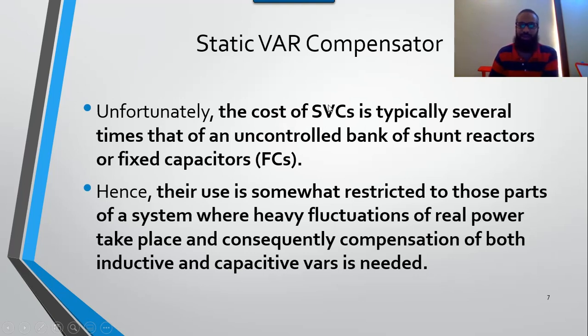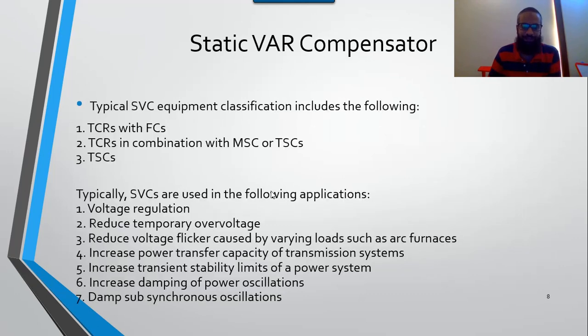So it will control the var value of the system, and it will compensate the reactive power according to the system requirement. In short, we can say that it is an adaptive system. It can change the reactive power according to the system requirement.